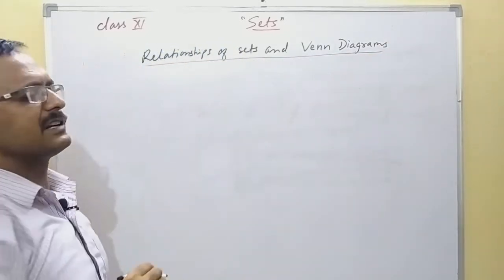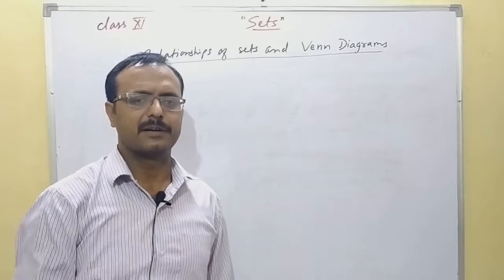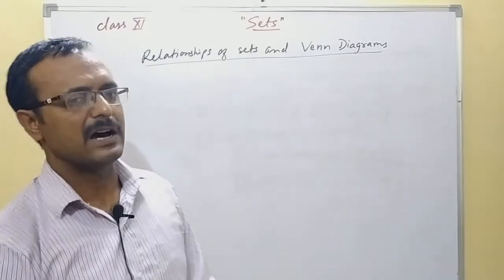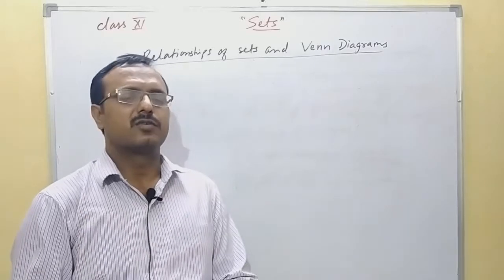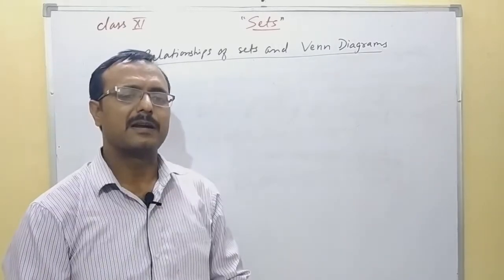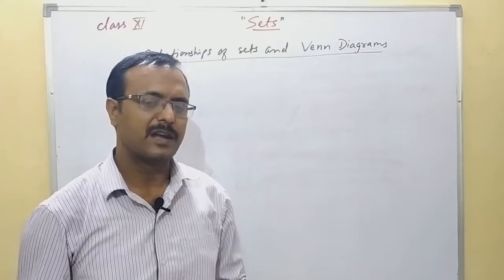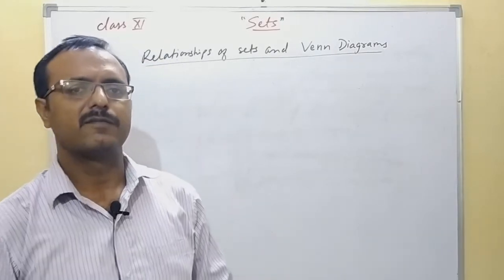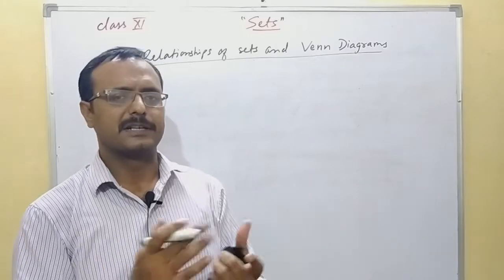First let us understand what a Venn diagram is. All the relationships of sets are shown by the Venn diagram. The Venn diagram consists of a rectangle and circles, in which the rectangle shows the universal set while circles show subsets.